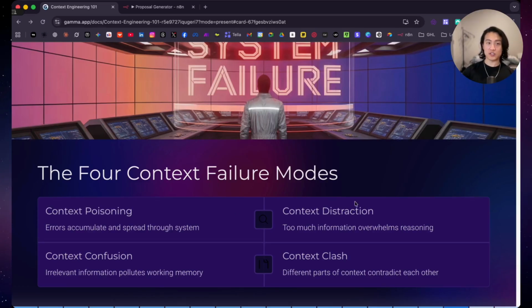And the second one is context distraction. This is when the AI is overwhelmed. Research shows that AI performance drops significantly after processing 100,000 tokens. I've tested this with a client system and with my own system, and at 50,000 tokens, accuracy was around 94%, but at 150,000 tokens, accuracy dropped significantly, I think to around 70%. And the AI started repeating actions instead of reasoning about new situations.